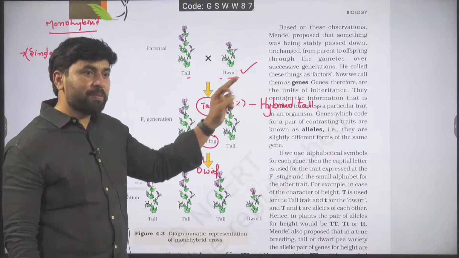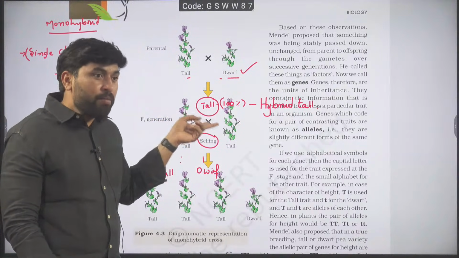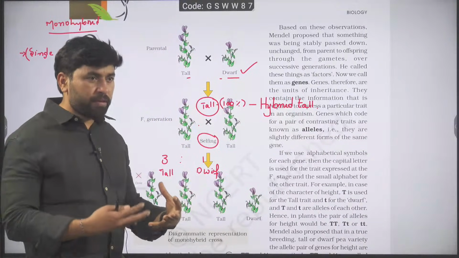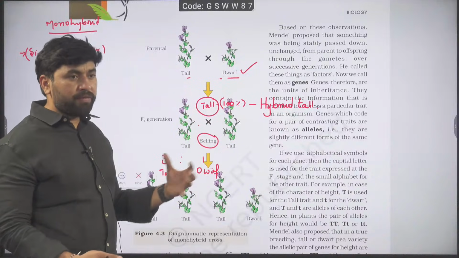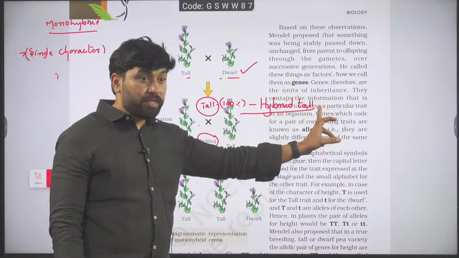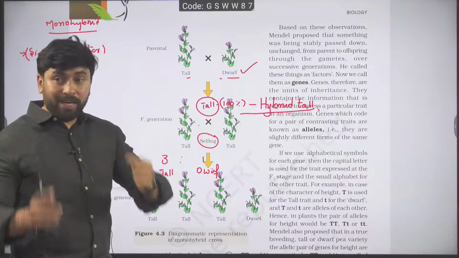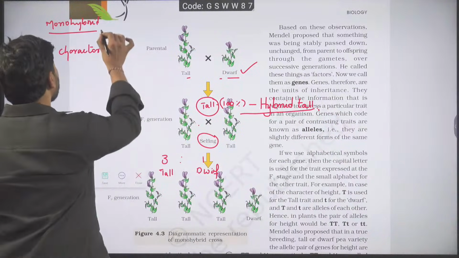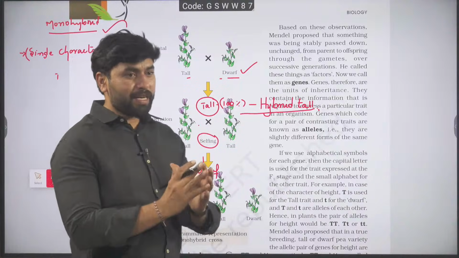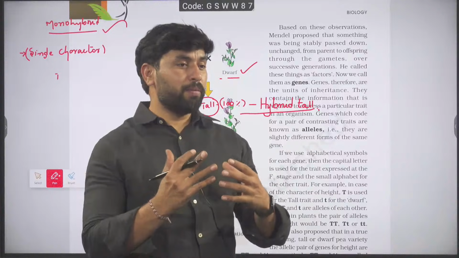Each parent has inserted their genes in this organism, but one parental phenotype was able to express, another parental phenotype did not express. That's why they call it hybrid. So this hybrid is produced between 2 different plants for one character study. That's why they named it monohybrid cross. Is it okay? This is why we call it monohybrid cross.